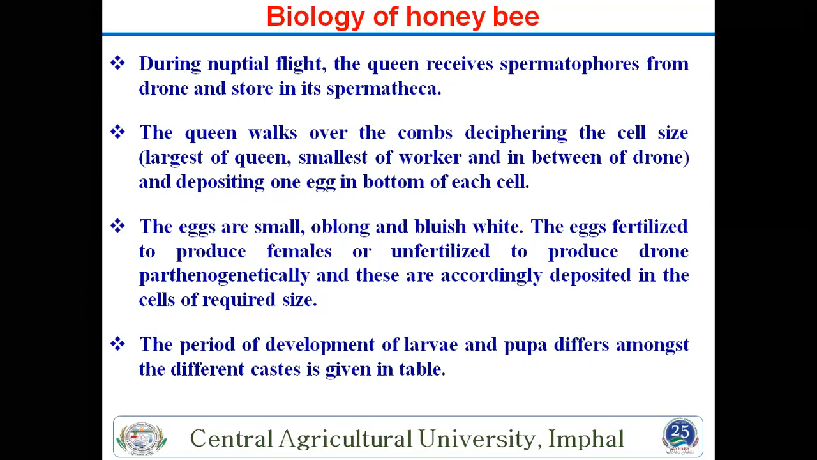In the beginning, the egg is small and oblong. What is the color? This question also comes many times: bluish white. The egg color is bluish white. And after fertilizing, it produces a female, and unfertilized